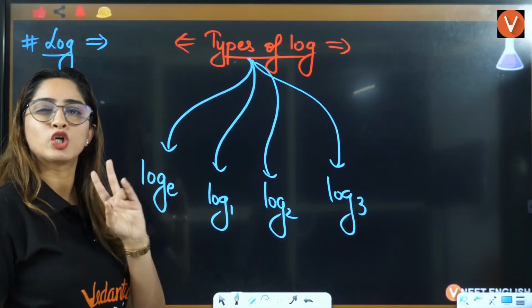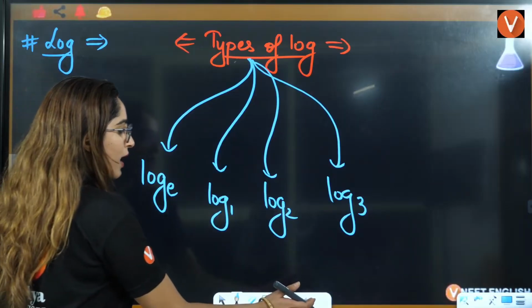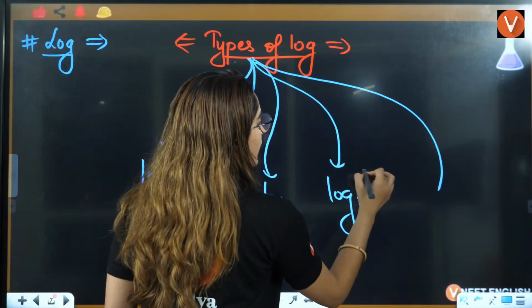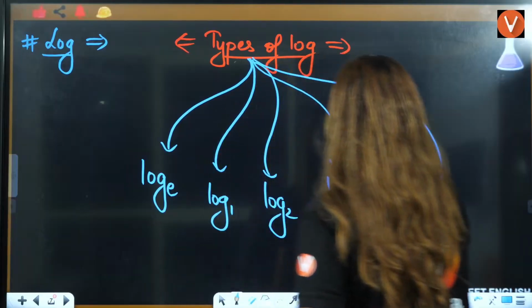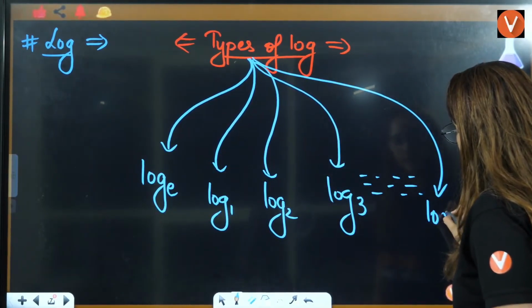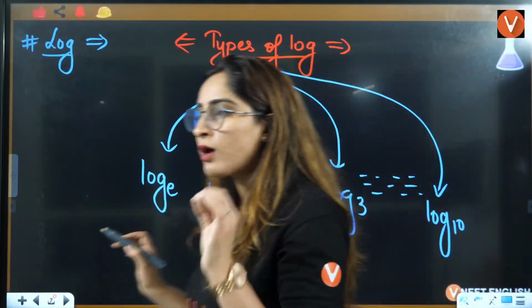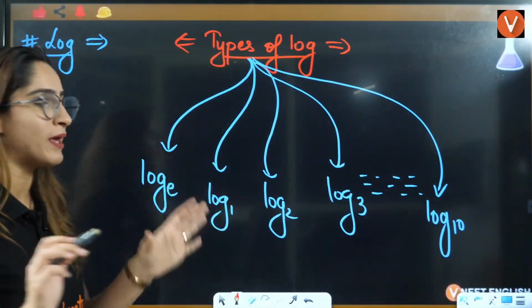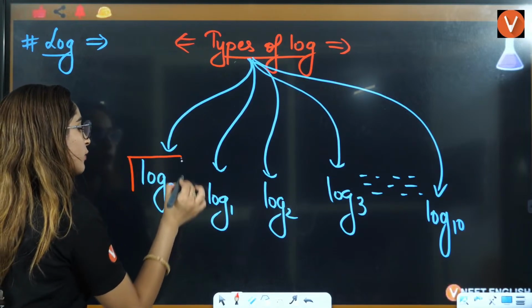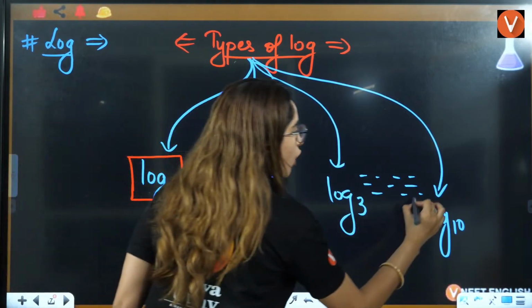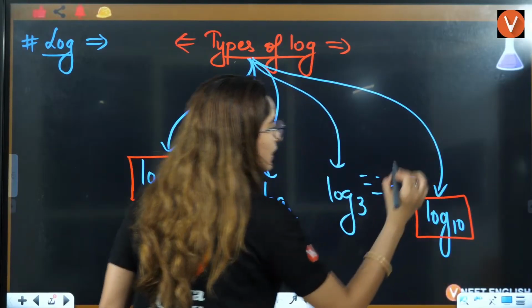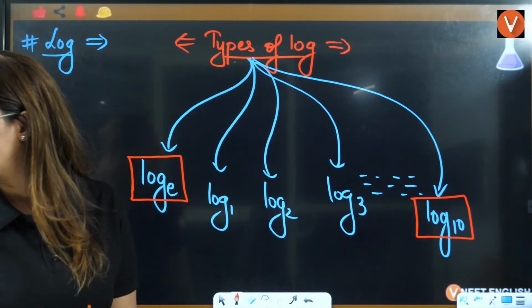But for us, 2 logs are important. That is log base E and log base 10. These 2 logs we are going to talk about.